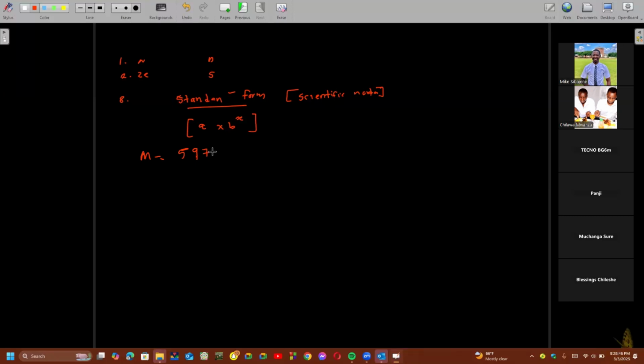The mass of the Earth is 5.97 followed by many digits, in groups of 1 2 3. So this is the mass of the Earth.